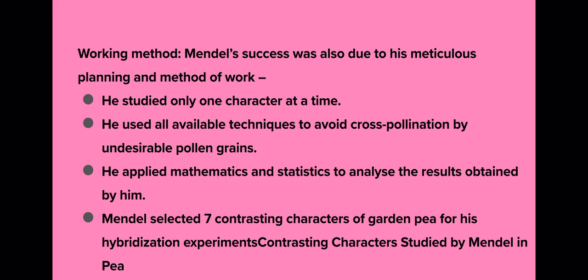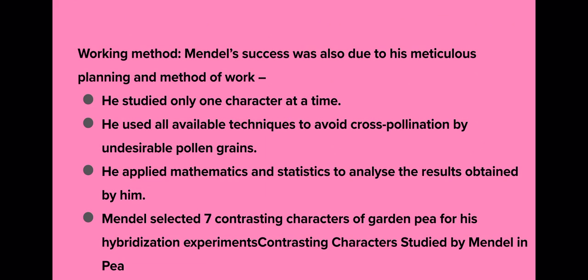Now what was the working method of Mendel? Mendel studied one character at a time, right? He used all available techniques to avoid cross pollination by undesirable pollen grains. The techniques known at that time were used by Mendel to avoid cross pollination, because he was conducting most of his experiments with self pollination. So he used many techniques to avoid the cross pollination.